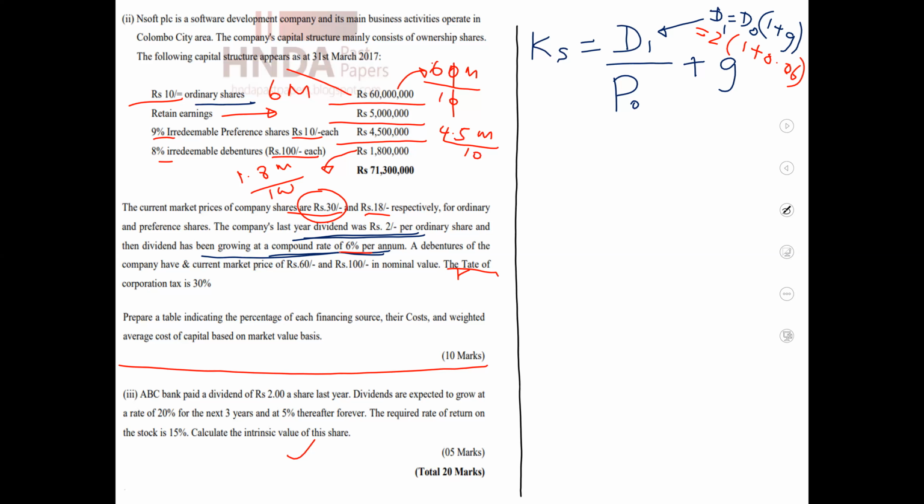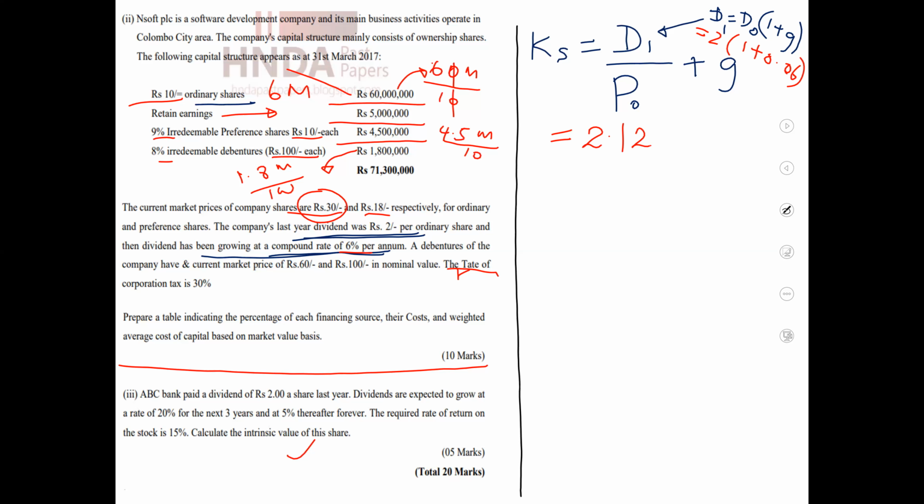Then we can adapt this equation. D1 we calculated as 2 into 1.06, then the value is 2.12.